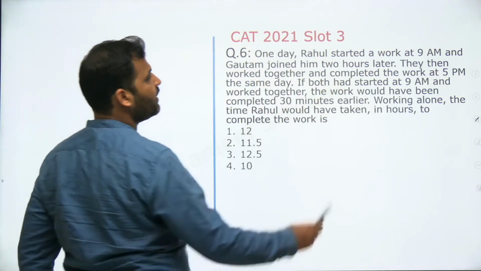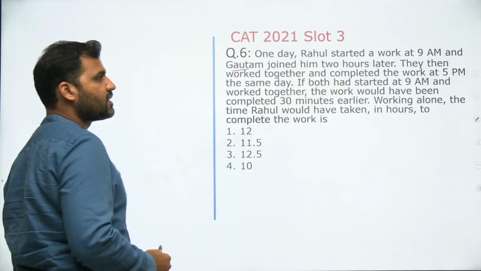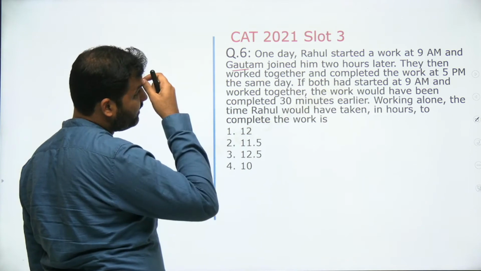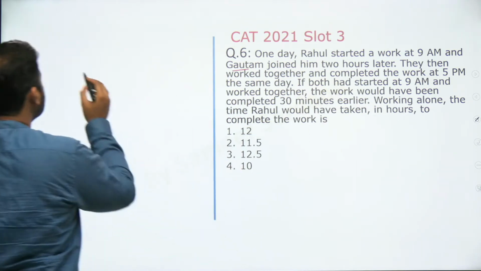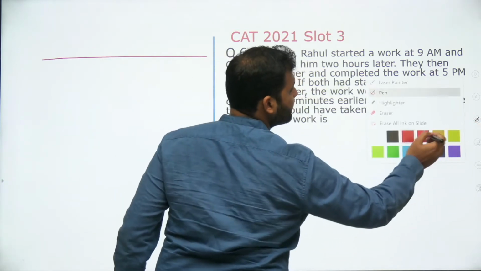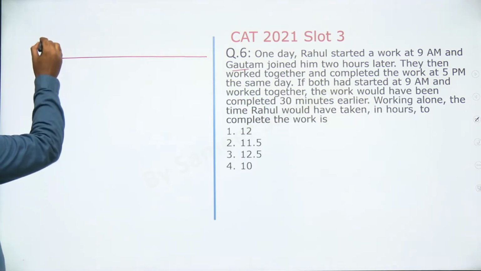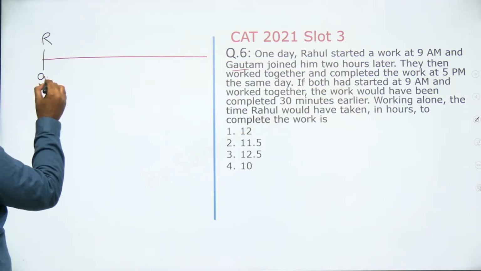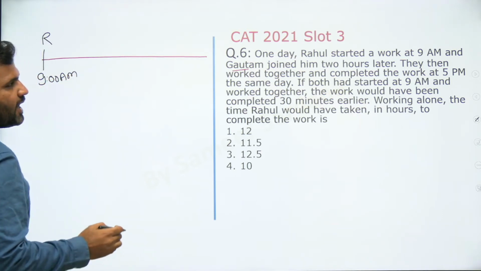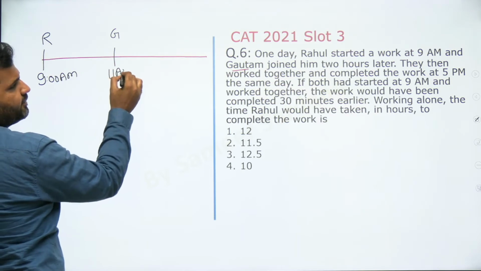One day, Rahul started a work at 9 a.m. and Gautam joined him 2 hours later. Then they worked together and completed the work at 5 p.m. the same day. This is also an easy question, situation-based question, right? For this, you first need to understand the whole structure of the question. Rahul started the work at 9 a.m. Gautam joined him 2 hours later. So Gautam is joining him at 11 a.m.